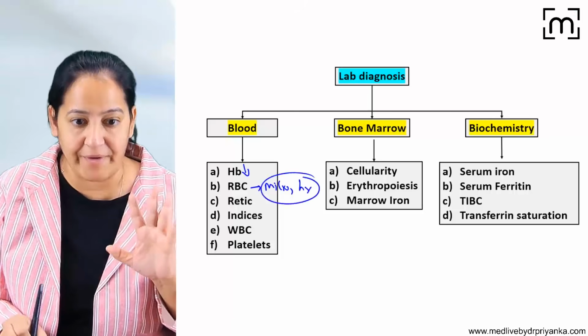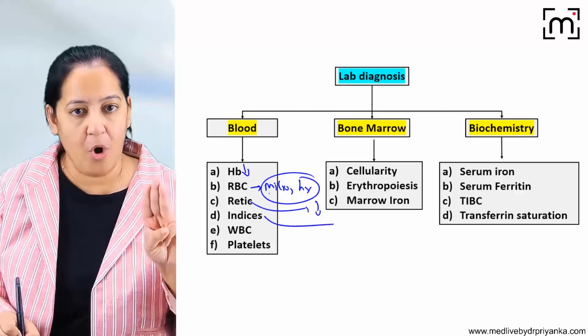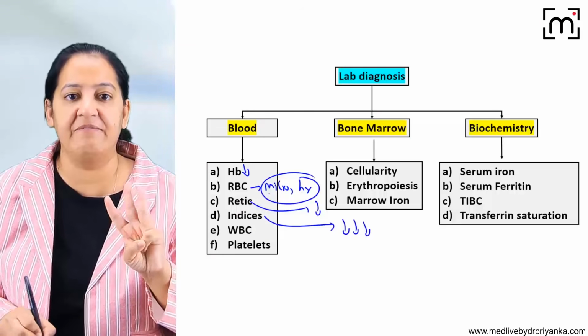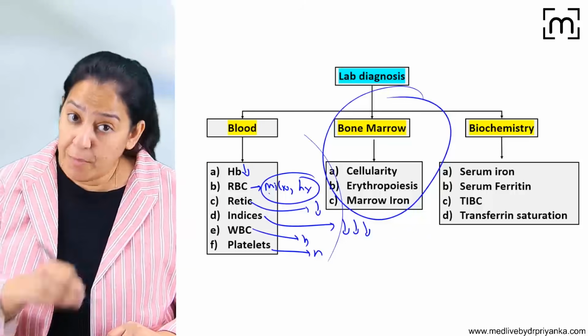Rather than writing, you have to draw it. Microcytic, hypochromic RBC with target cell. Retic will fall. All the three indices, MCV, MCH, MCHC will fall. WBC is normal, platelet normal. So this is the blood picture. Coming on bone marrow picture.